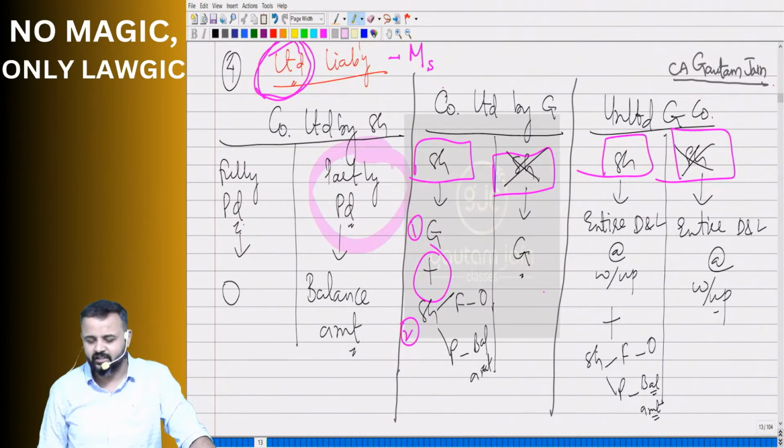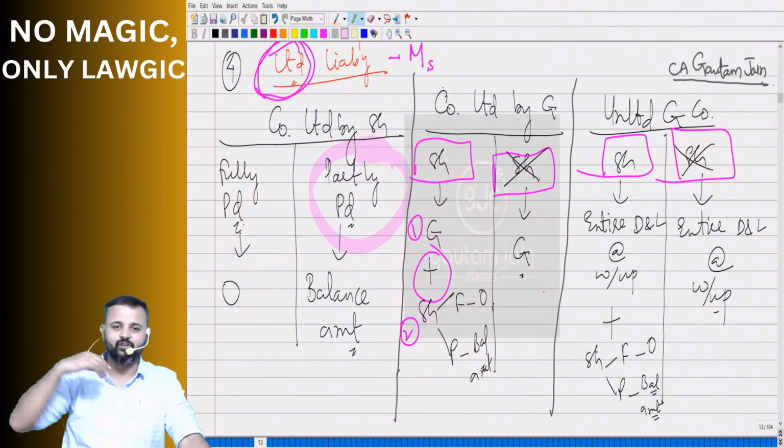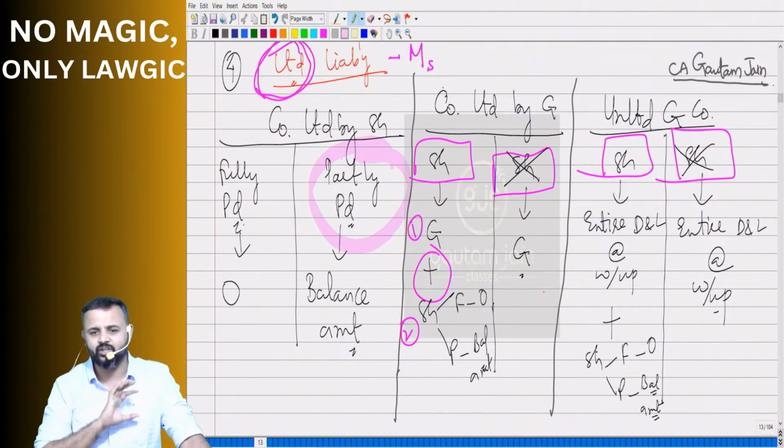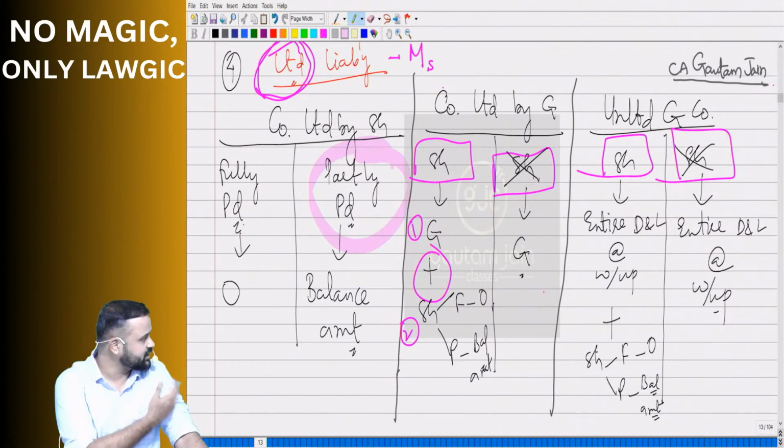Limited liability, and that limited liability is of members, not of the company, that we are talking about. So in case the company is a company limited by shares and the shares are fully paid, how much is the liability? Zero. No sir, shares are partly paid, then obviously the remaining amount, the balance amount, that's what I've written.